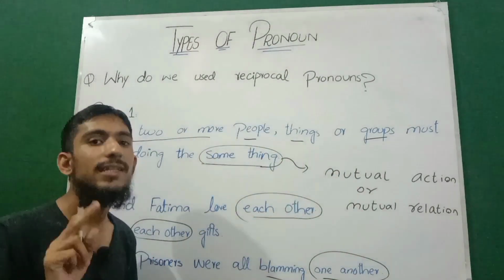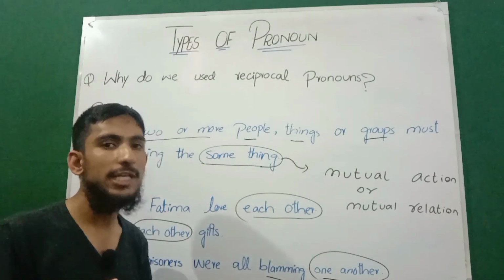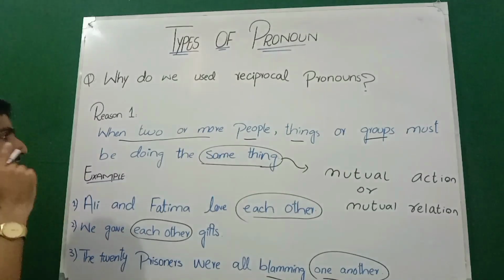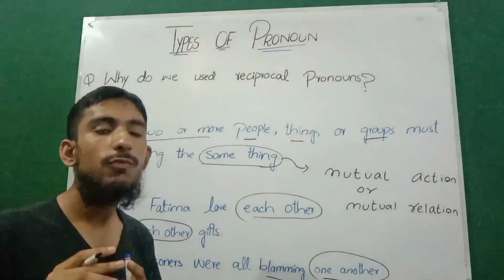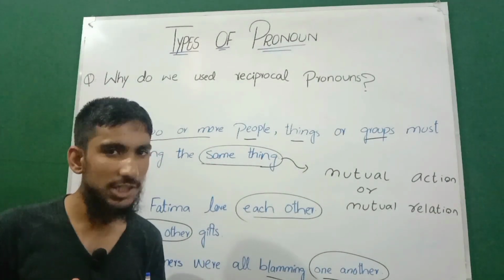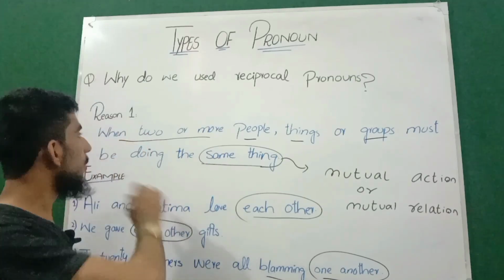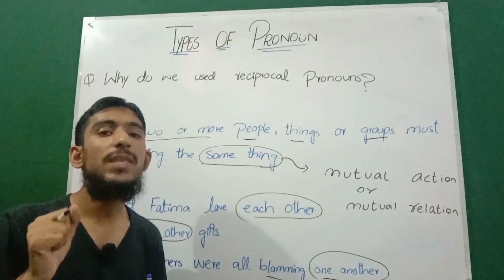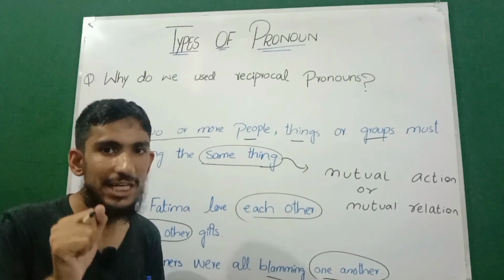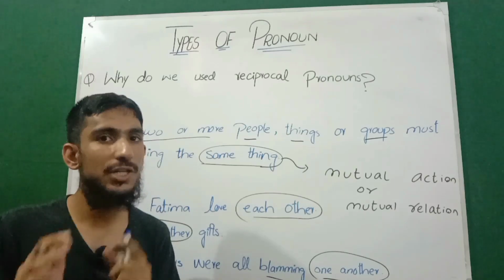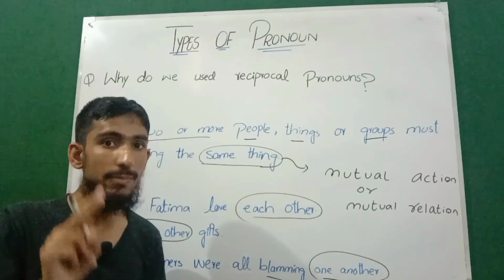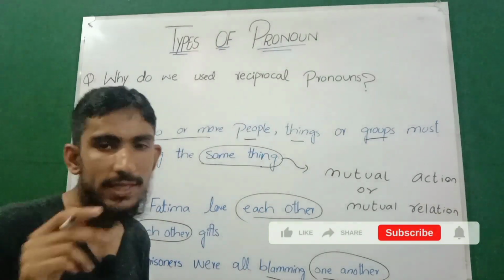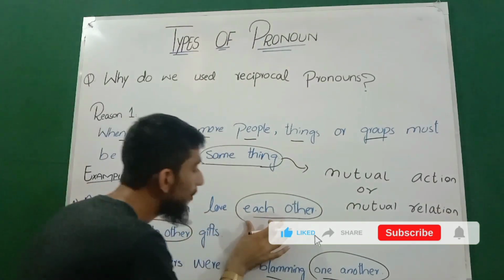As I mentioned earlier, there are basically two reciprocal pronouns in English grammar. First is each other and the other is one another. We have discussed the first reason why we use a reciprocal pronoun in English grammar: when two or more people, things, or groups are doing the same thing, meaning they are doing a mutual action, and there is a mutual action or a mutual relation between those two or more people. Remember that when we are talking about two people, two things, or two groups, then we must use the reciprocal pronoun each other.